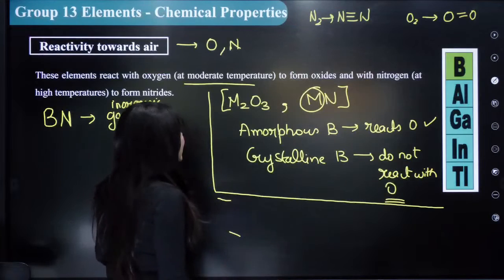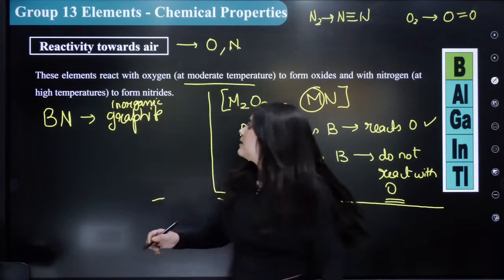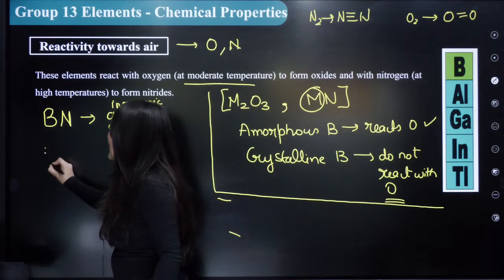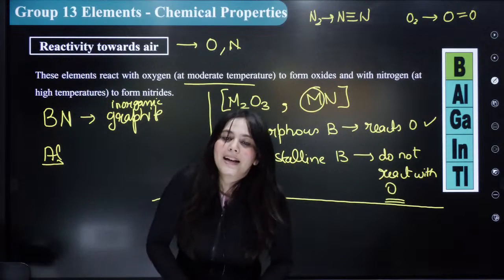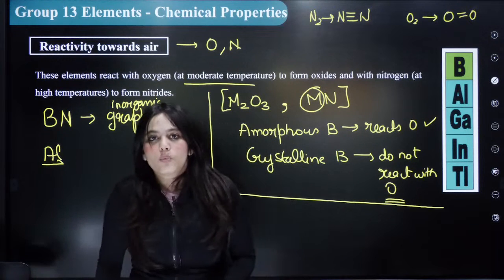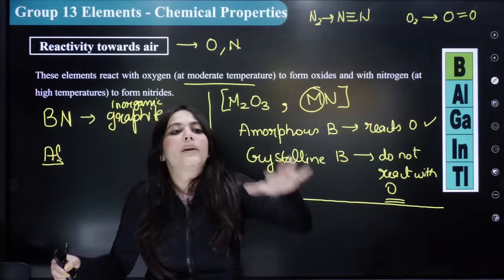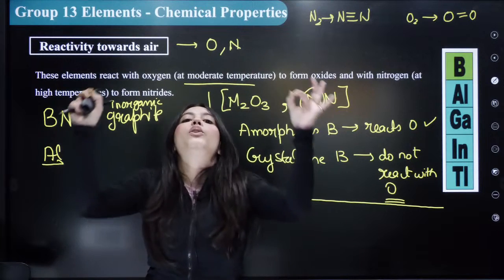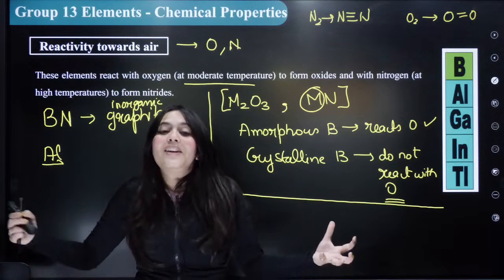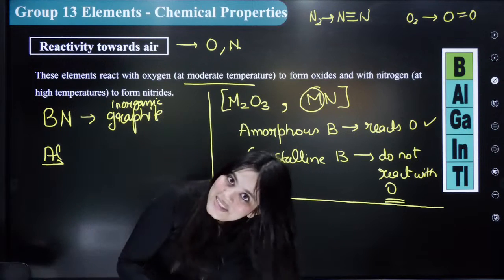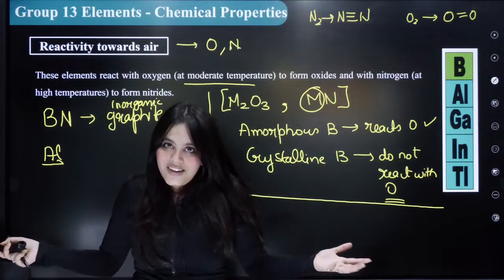The next thing you should know is about aluminium. So let's discuss aluminium again. Aluminium actually forms a protective oxide layer on reaction with oxygen. What happens? Aluminium in presence of air forms a protective oxide layer outside it, and hence when I try to react it with more oxygen, there is no reaction happening.